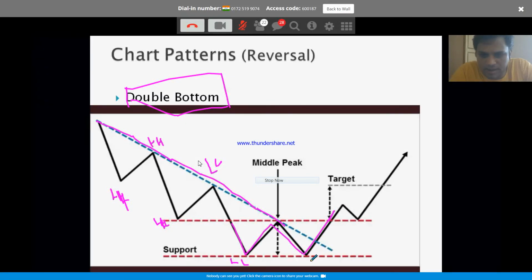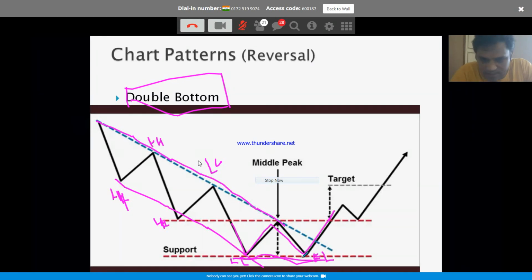This next low couldn't break below the previous low. All this time the trend is down, but this next low couldn't break below this low. This is an equal low now. No more lower lows. This is an equal low.